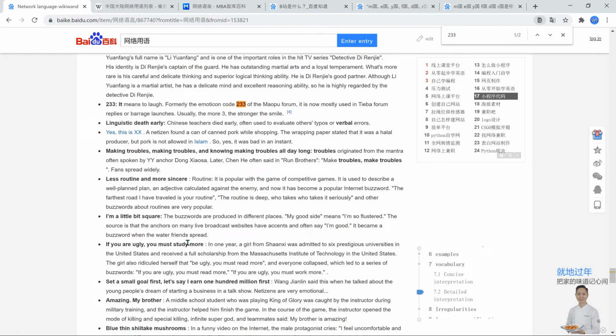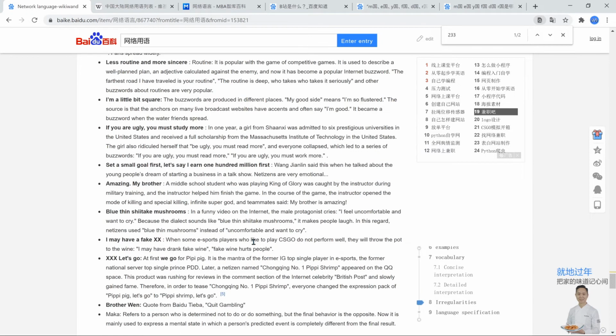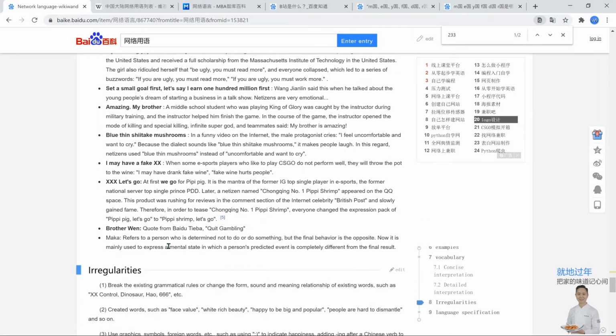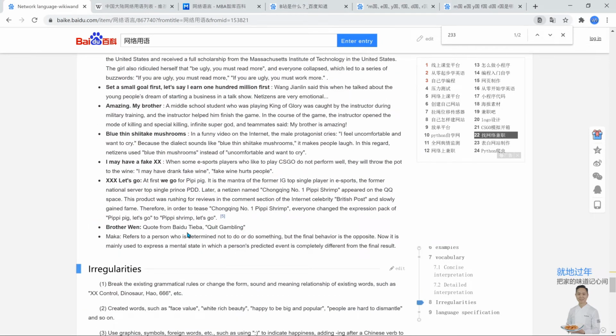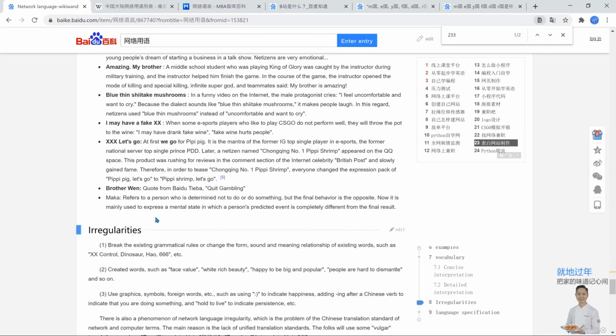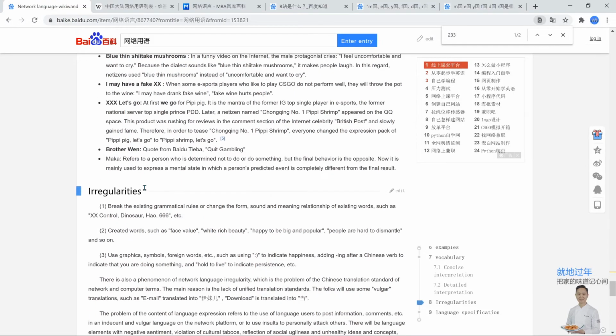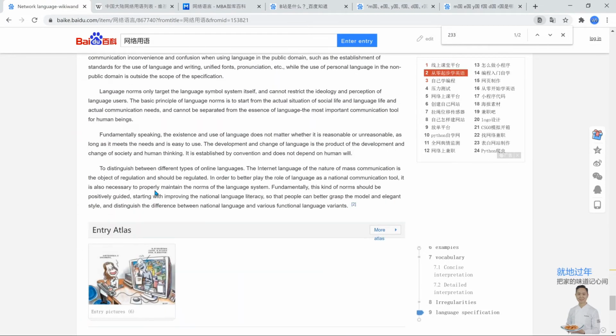This is a funny reference: if you're ugly, you must study more. There's a lot of cultural references, just like in English, there's also a lot of cultural references as well. And brother Wen generally means to quit gambling, from Baidu as well. Supposedly, I think this is from a gambling TV series or whatnot. So yeah, if there's anything else, then no.